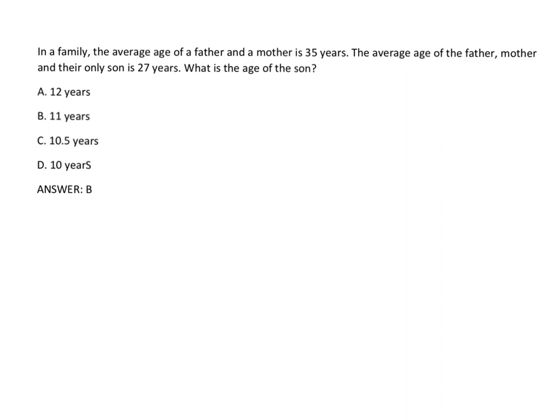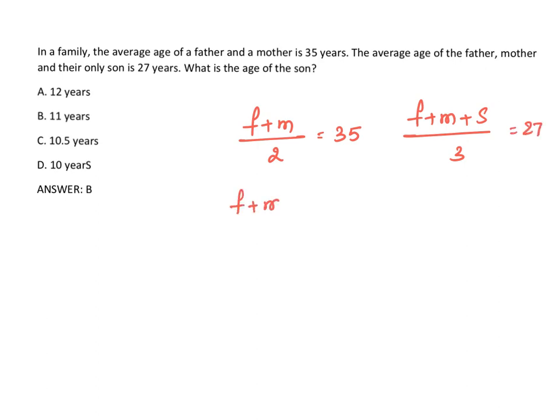In a family, the average age of father and mother is 35 years. And the average age of father, mother and their only son is 27 years. So, the sum of father and mother's ages is 70.